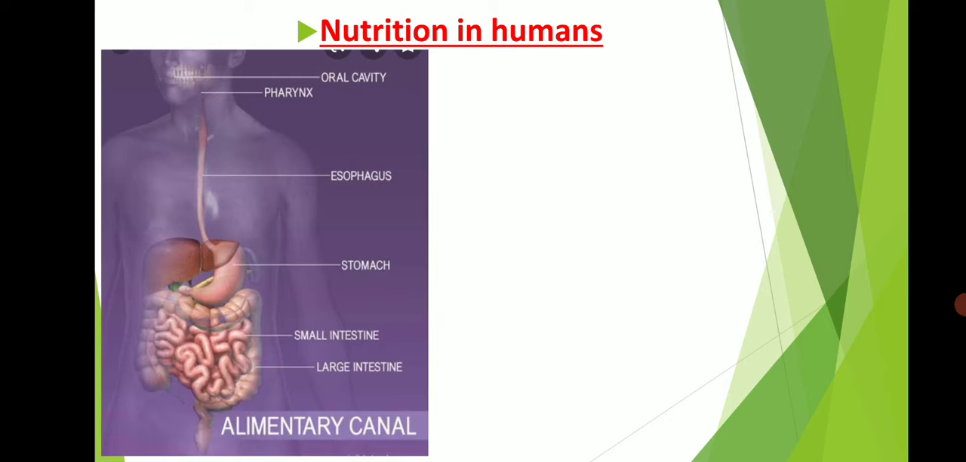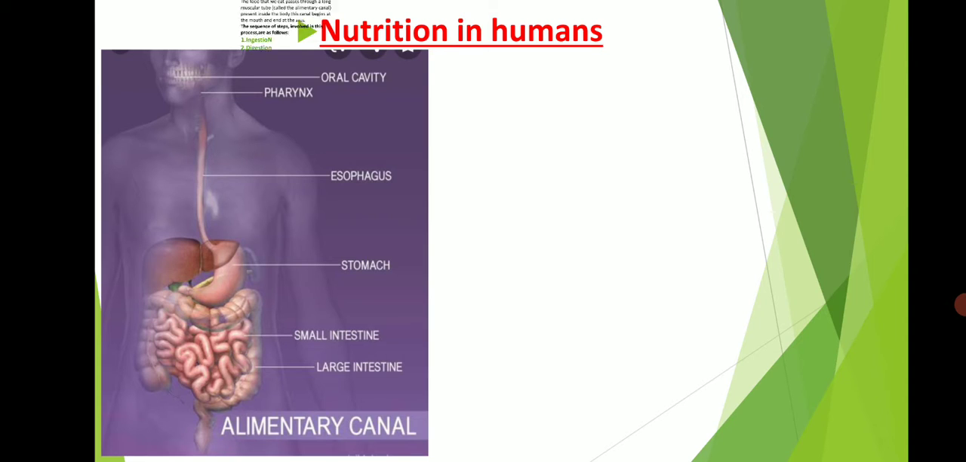So, today we will learn about nutrition in humans. Before learning about nutrition in humans, we should know about the alimentary canal. The food that we eat passes through a long muscular tube called the alimentary canal, which is present inside our body. This canal starts from the mouth and ends at the anus.